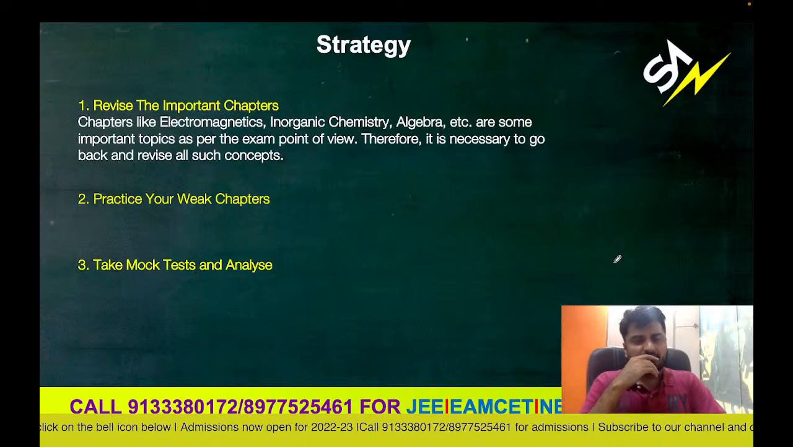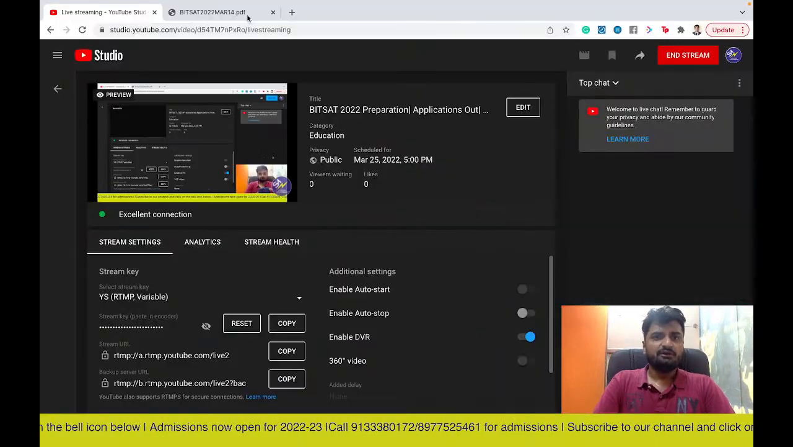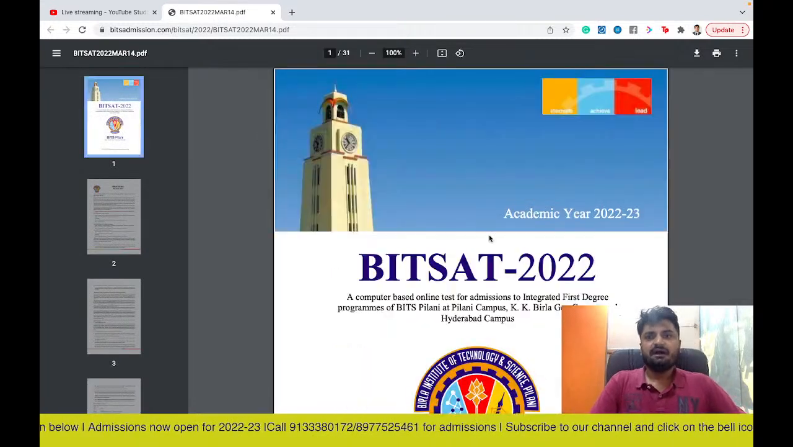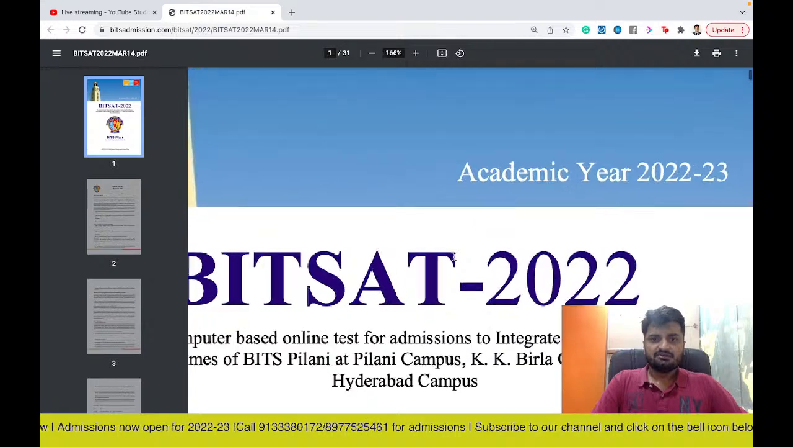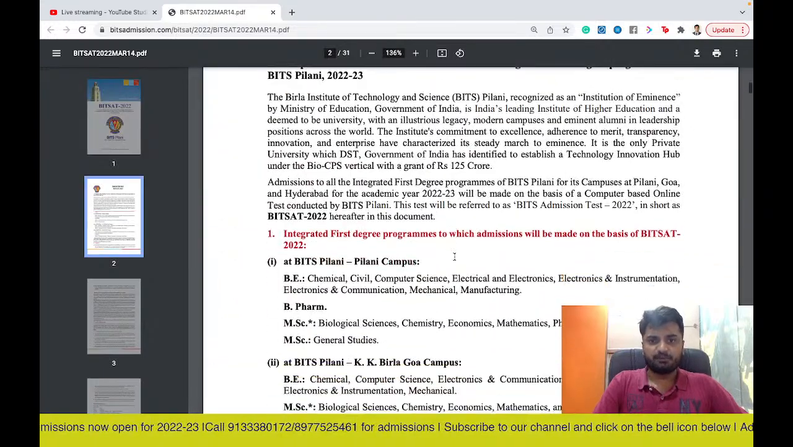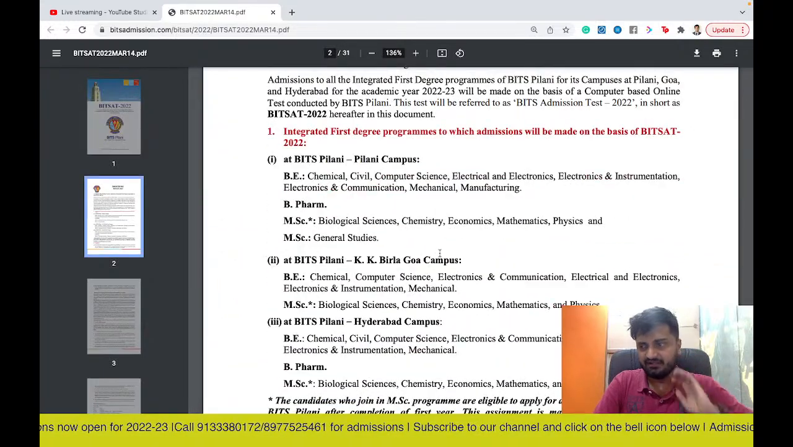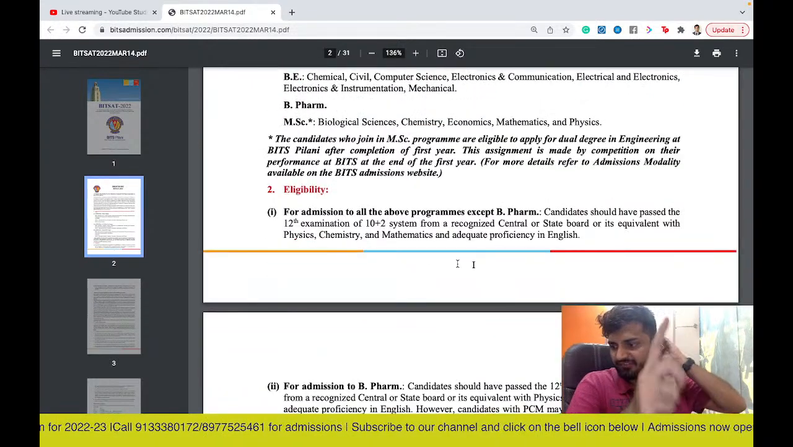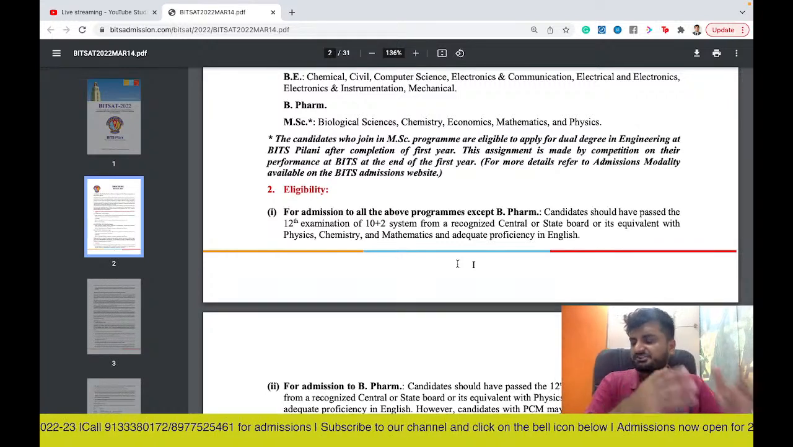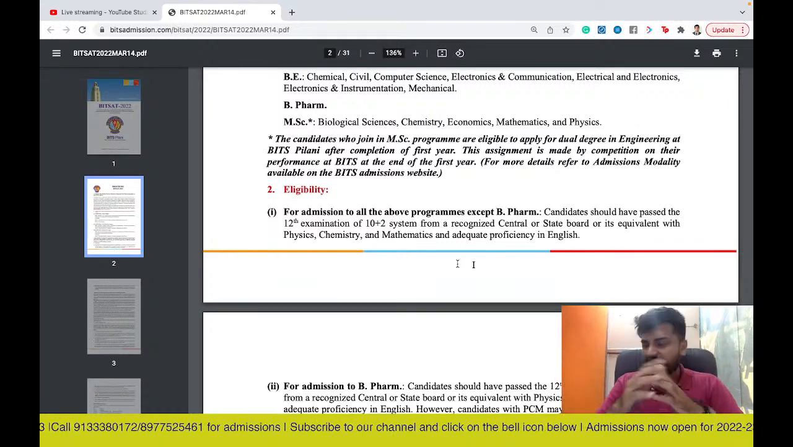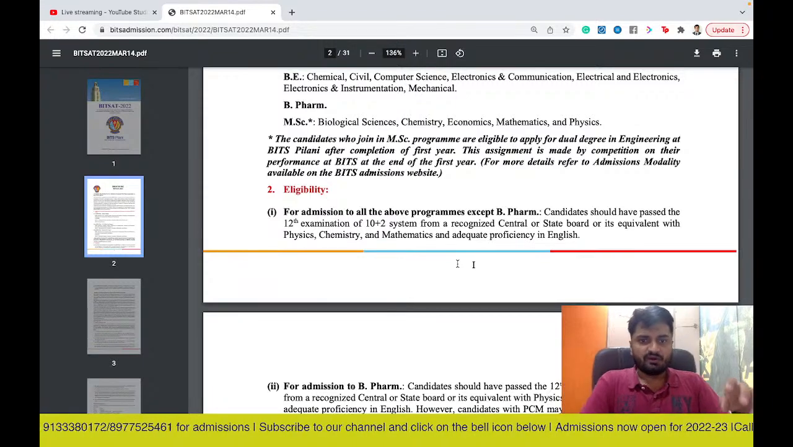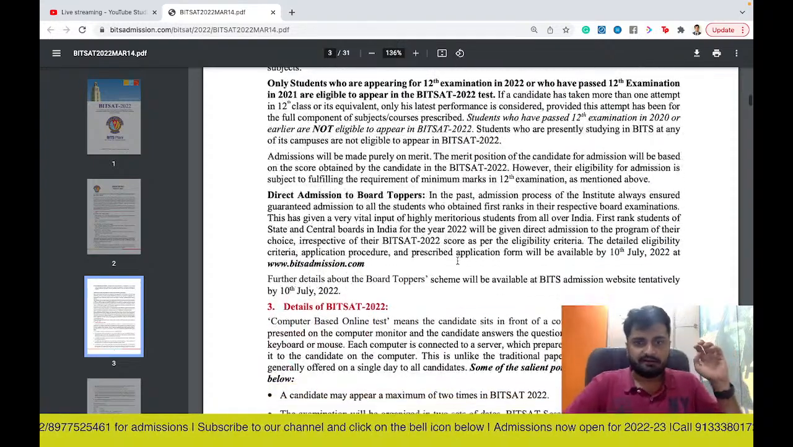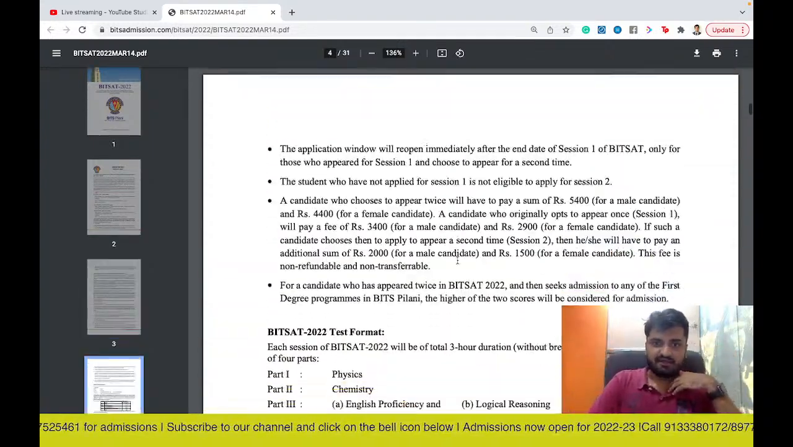And before coming to the strategy, let me just show you the official booklet which BITS has released. So this is the official booklet. As you can see, you can all see the courses which are given. You can go through this document. You will be finding it on the BITSAT website, or I'll be sharing it in the WhatsApp and Telegram groups again. So the eligibility, whatever I discussed, has been given here, and the details are given as well.